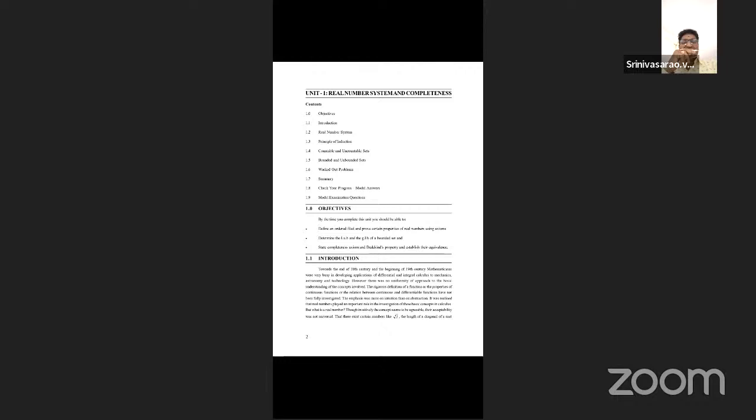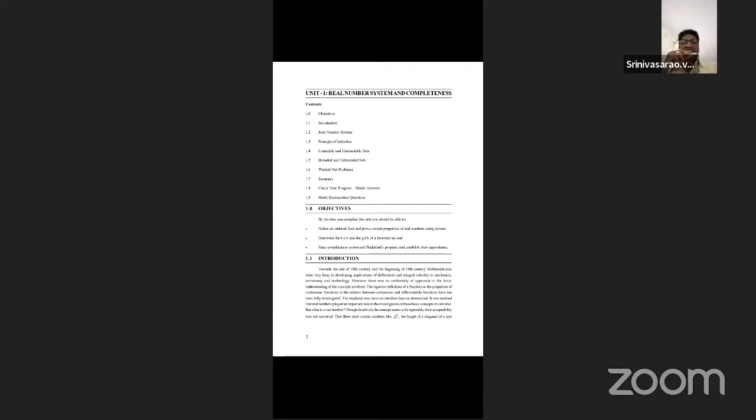In the black one, the first unit is there: the real number system and completeness. In this unit, I already told the concept of real analysis. Some of the real numbers must be analyzed in a systematic order, hence the following axioms are satisfied. One is the field axiom, the second is the order axiom, and the third is the completeness axiom. These three axioms are very important concepts, especially in the real number system.